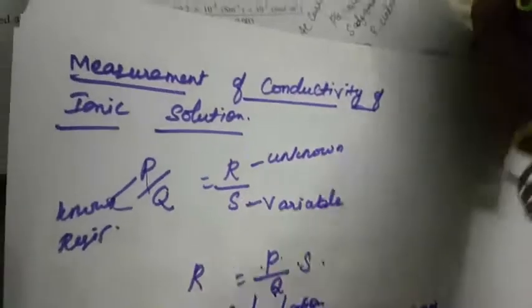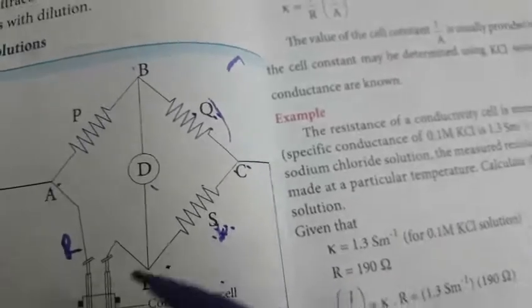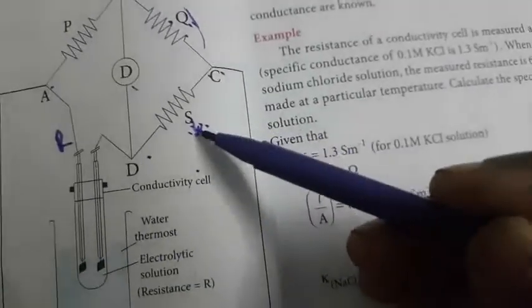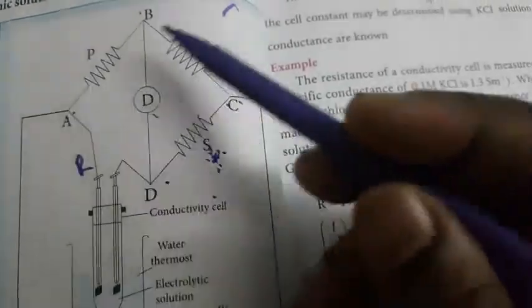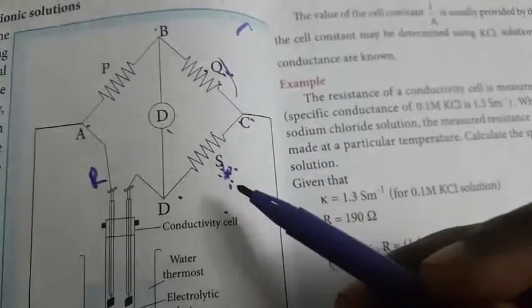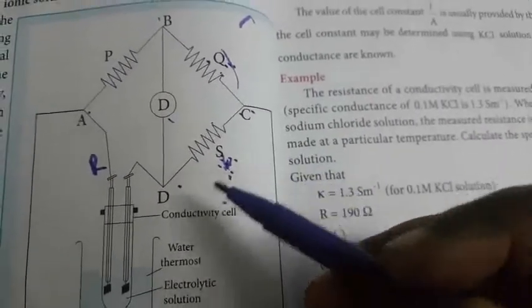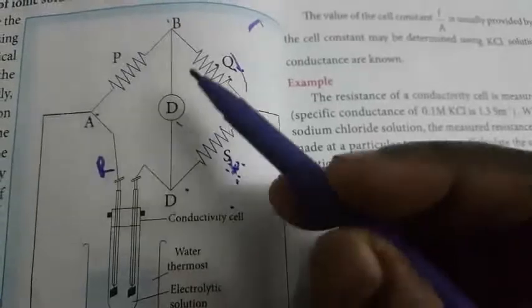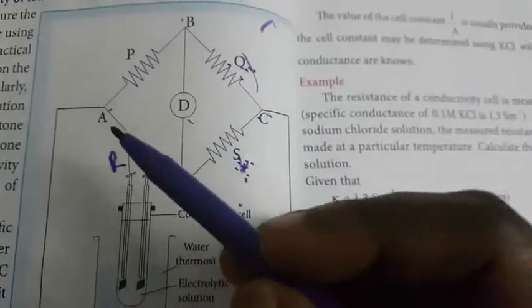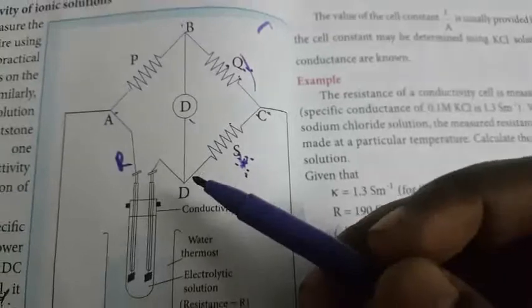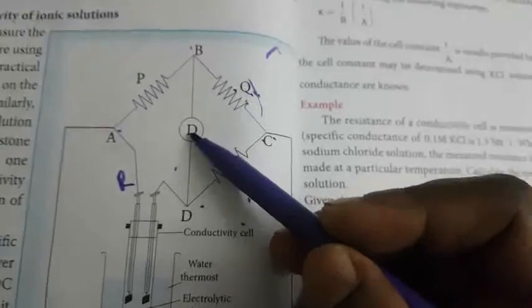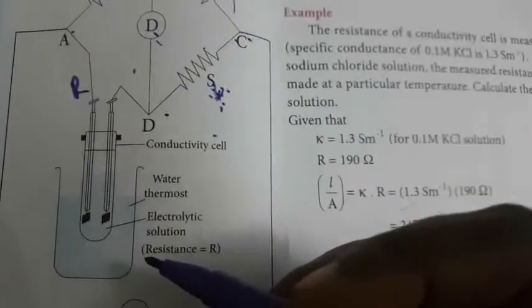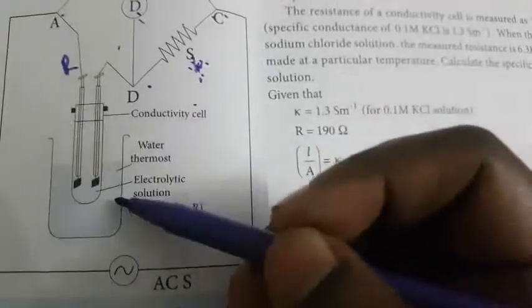What is meant by Wheatstone bridge? A Wheatstone bridge is made up of four resistances: P, Q, R and S. R is the unknown resistance, P and Q are the known resistances, and S is the adjustable resistance. First you balance the four resistances using the adjustable resistance S, until no current flows through the detector. Again, AC and BD are the junctions. A suitable detector, such as a telephone, is used here, and the solution whose conductivity you are going to calculate is connected as the resistance.